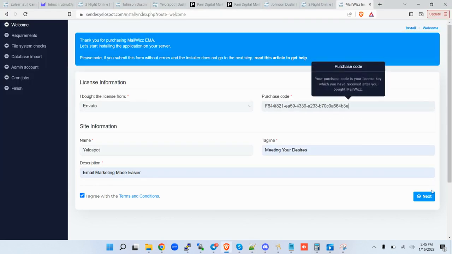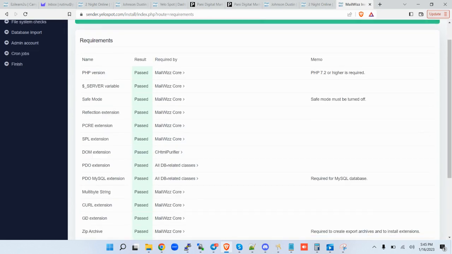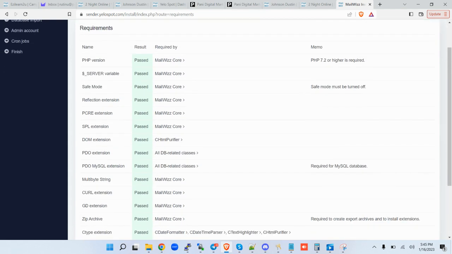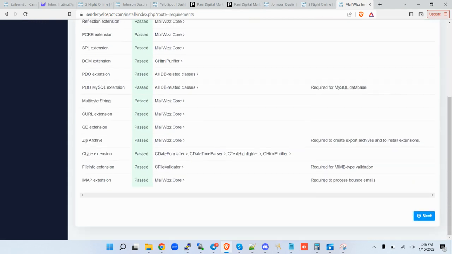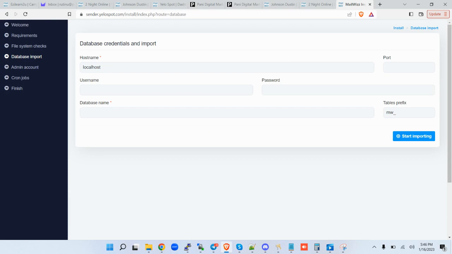Then I'm gonna copy it there, and then click on next. All right. So all the prerequisite requirements have been set by the VPS. So I'm gonna hit next, and then hit next.